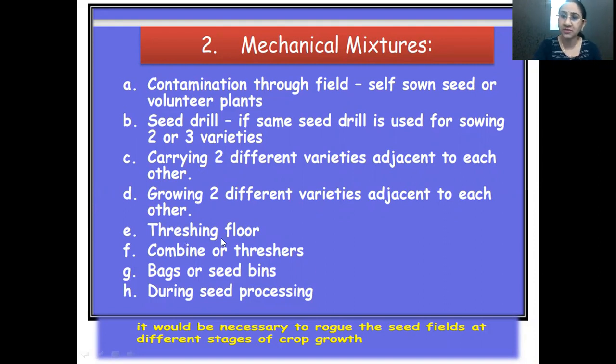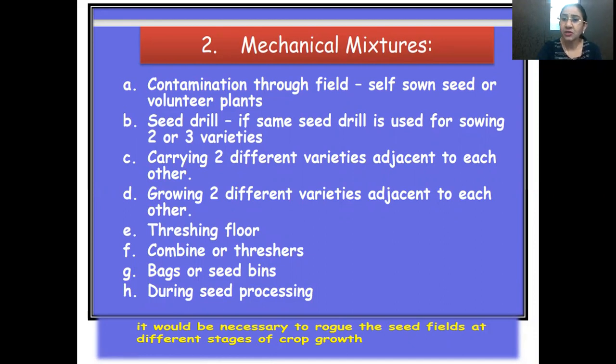Threshing floor is also one of the responsible factors for mechanical mixtures. Combines or threshers: the same threshers are used for different varieties, so that may also lead to mechanical mixtures. Then bags or seed bins. These are also factors responsible for mechanical mixtures, when the same bags or seed bins are used without proper cleaning, without maintaining any proper hygienic measures. During seed processing also, mechanical mixtures can take place.